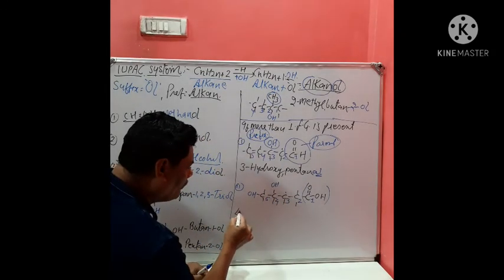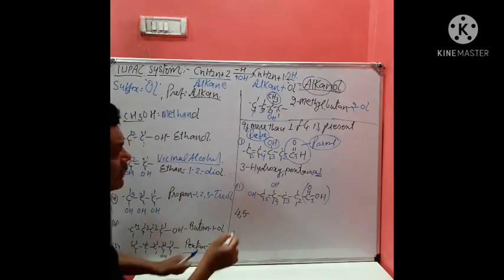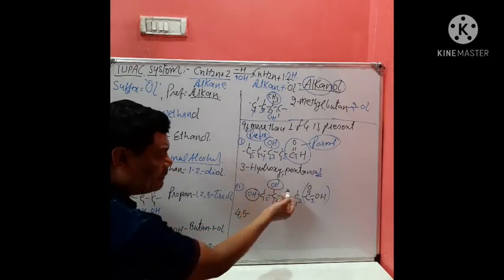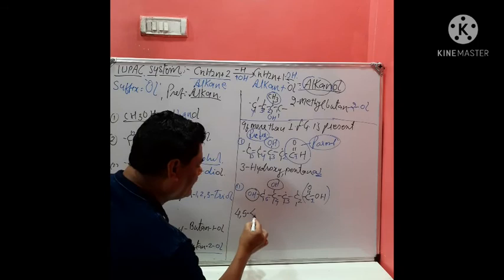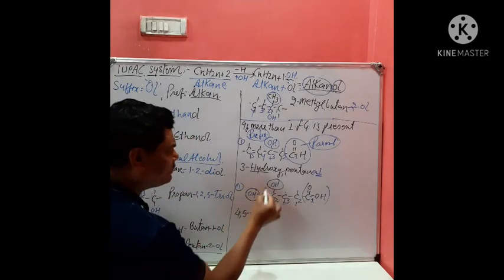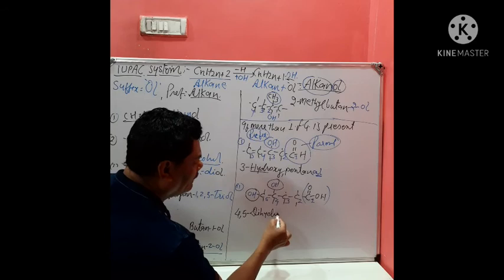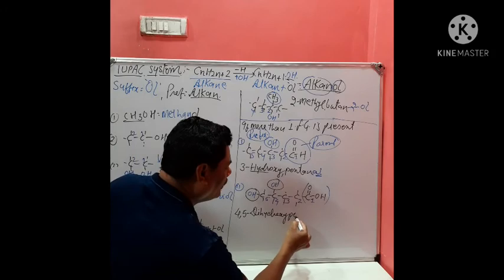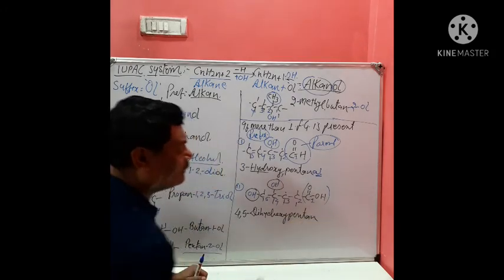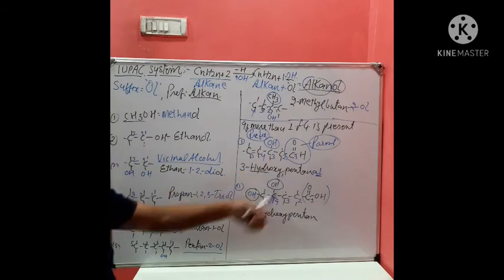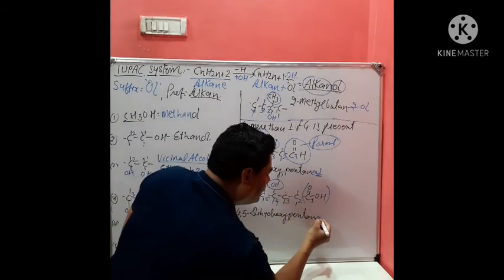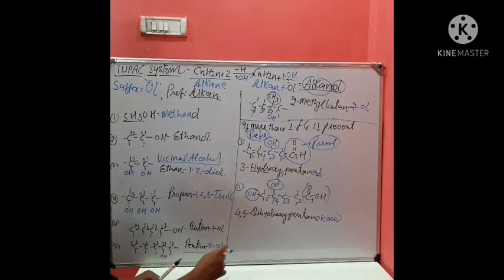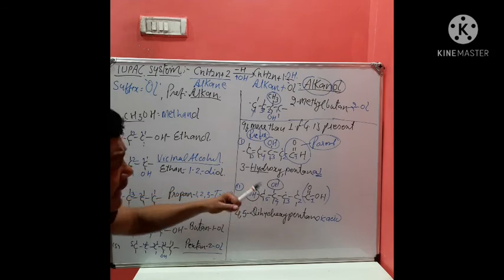The name becomes 4, 5, because on these two carbons an OH group is present. How many OH groups? 2, therefore it is written di, and the name is hydroxy, dihydroxy. Okay, and 5 carbon atoms are there, therefore pentane. The functional group belongs to carboxylic acid and its suffix is oic acid. So the overall name becomes 4, 5-dihydroxy pentanoic acid.